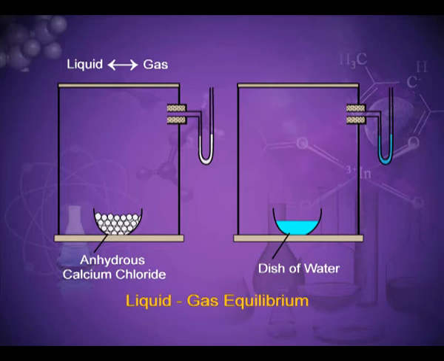This can be explained on the basis of this diagram. In the first box there is a watch glass having anhydrous CaCl2, which is absorbing the moisture present in the container. So, in the manometer the level of mercury on both sides of the tube is equal. In the second diagram, you have replaced the anhydrous CaCl2 and placed water. In this case, the liquid water will change into vapors. So, the vapor pressure will increase and put pressure on the manometer side. That is why the mercury level will change. You will get a higher level on the right side of this manometer.